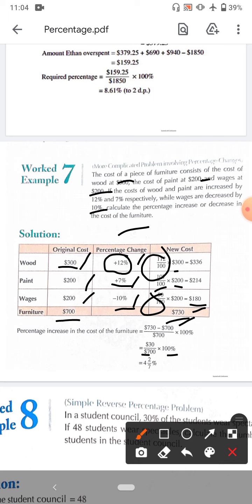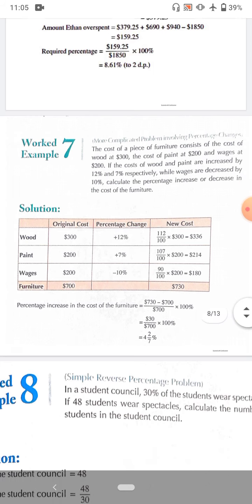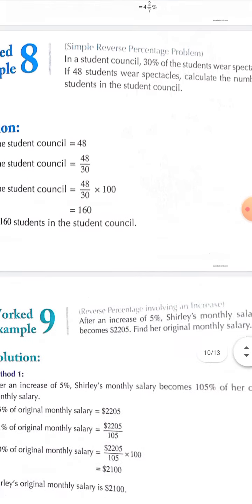If we do not have to find a percentage, we don't multiply by 100. Always make a fraction, multiply by 100%. For example, if anyone asks you to find the percentage of marks, obtained marks by total marks multiplied by 100. That gives us the percent. Next is the same question.